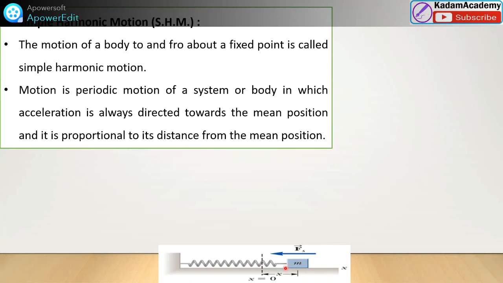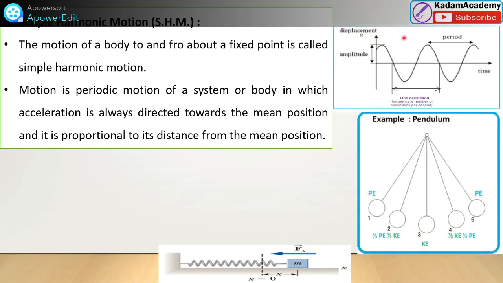This is a spring mass system. Here the displacement is x. It is directed towards the mean position. This dotted line is the mean position. And again these waves are shown to you to show how it moves from the mean position, goes to the maximum position, and again tries to come to the mean position. That is the meaning of this sentence, directed toward the mean position. Or we can see here the pendulum, when it is moving, it tries to come to this mean position.